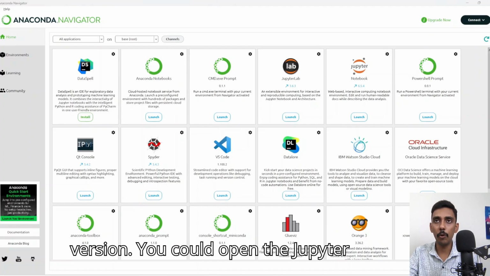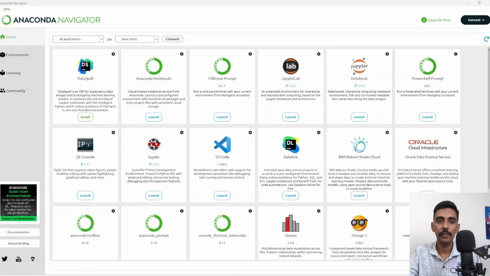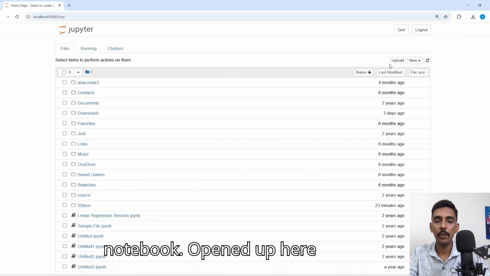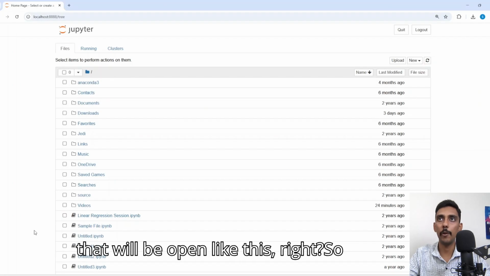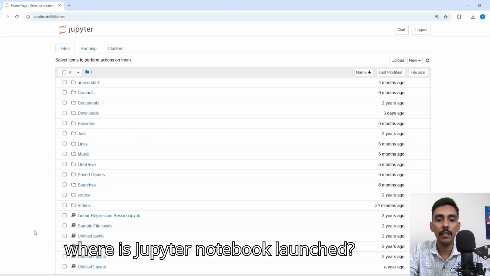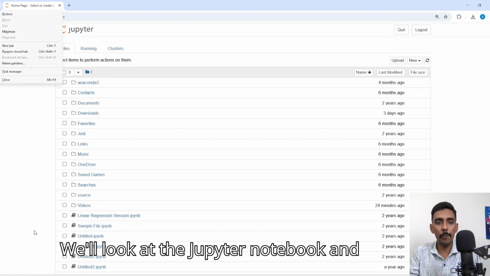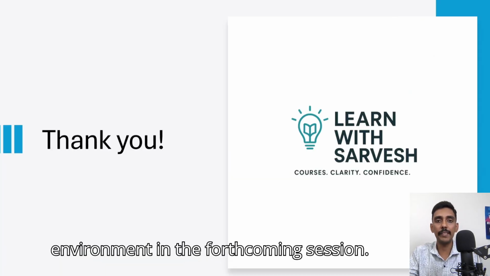You could open the Jupyter Notebook that's shown here. Then you'll get the Jupyter Notebook opened up like this. Right, so this is the Jupyter Notebook that will open. What is a Jupyter Notebook? We'll look at the Jupyter Notebook and what an integrated development environment is in the forthcoming session. Thank you.